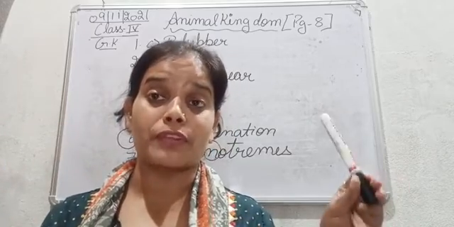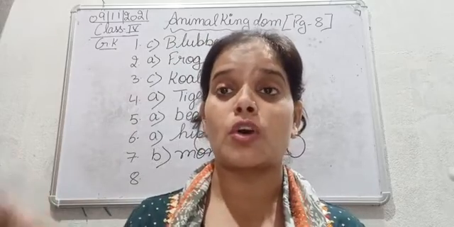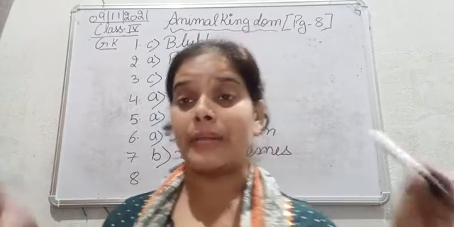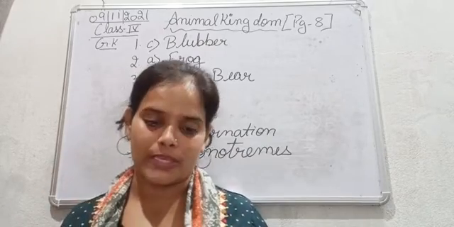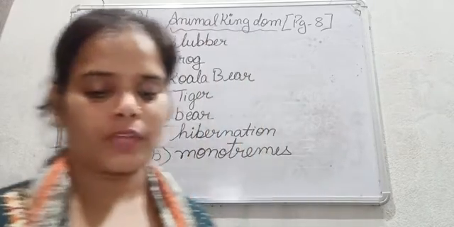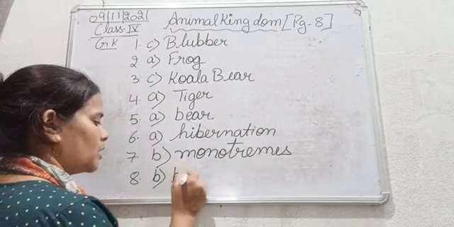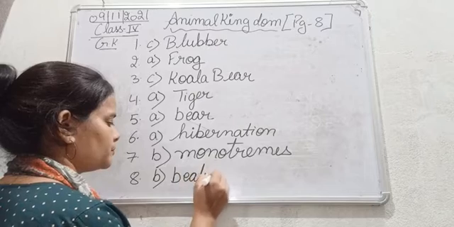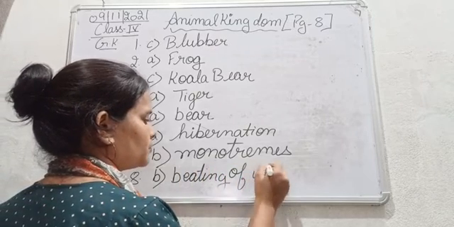It is the sound of their wings. So that is caused due to the beating of their wings, because they beat their wings so fast that it creates a loud buzzing noise. So that is due to the beating of their wings. That is option number B, beating of wings.